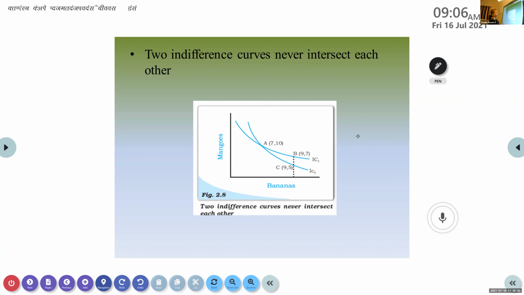One example they have shown here: this is which indifference curve? Sorry, this is IC1 and this is IC2. Two indifference curves they have shown here. Now this point A is lying on both the ICs. You can see it on IC1 also, and you can see it on IC2 also. Now if we take IC1, do point A and point B give the same satisfaction, or different?